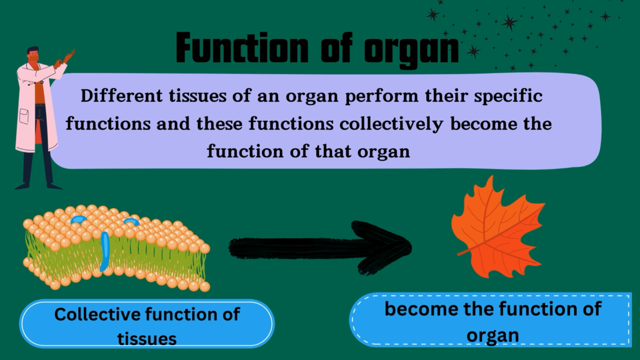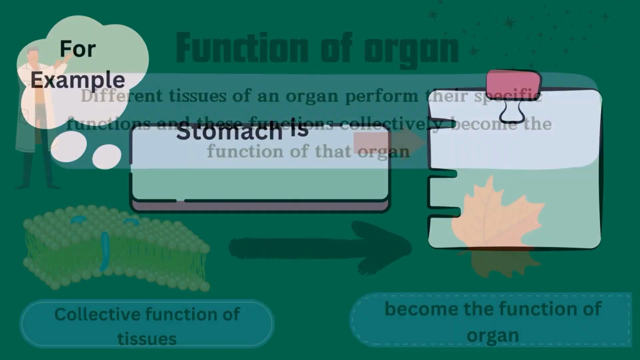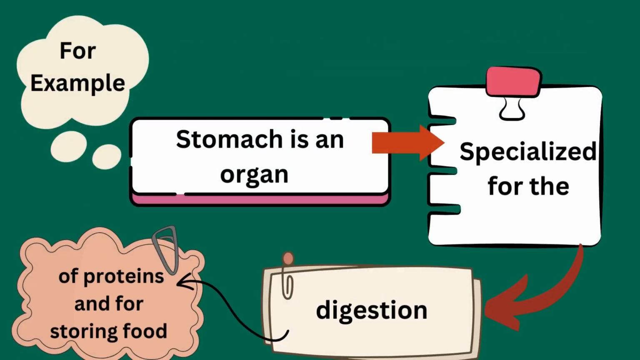What is the function of organ? Different tissues of an organ perform their specific functions, and these functions collectively become the function of that organ. For example, stomach is an organ specialized for the digestion of proteins and for storing food.